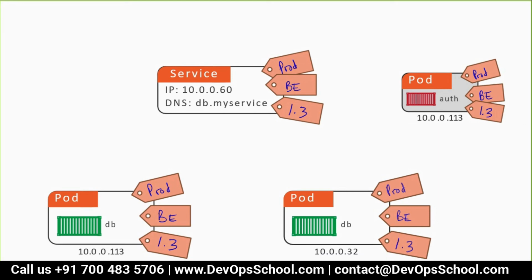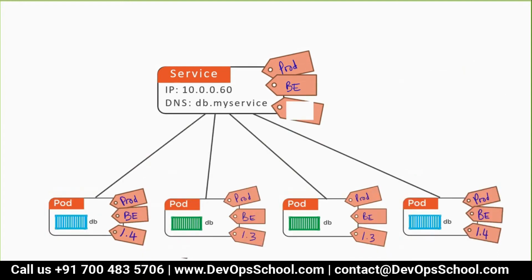Okay. So did you understand conceptually how the label works? How this label is important? I think one person has asked me why we are using labels and all stuff like that. So did you understand the importance of labels now? Yeah. Okay. So that happens automatically because of the core DNS. They update the service the moment they find that the labels of the pod match with the labels of the service. Understand that.